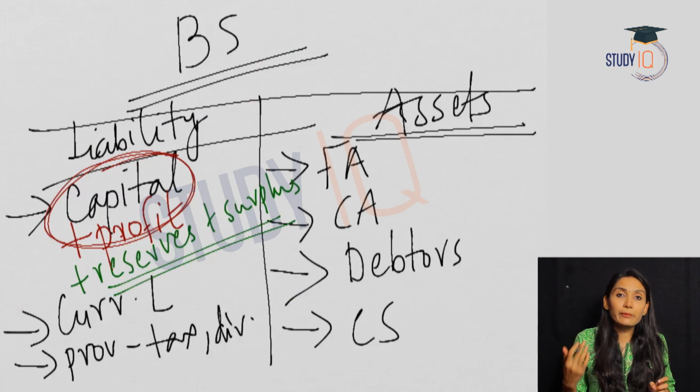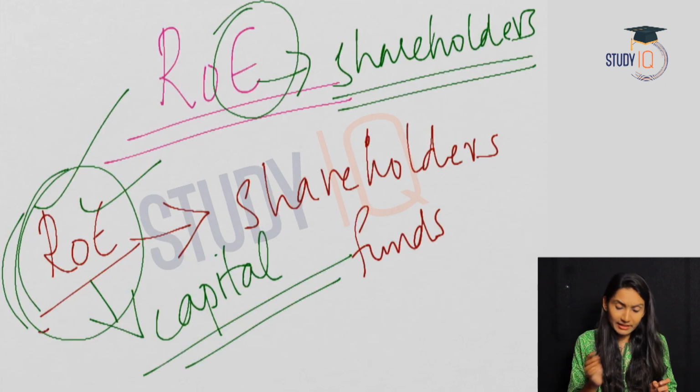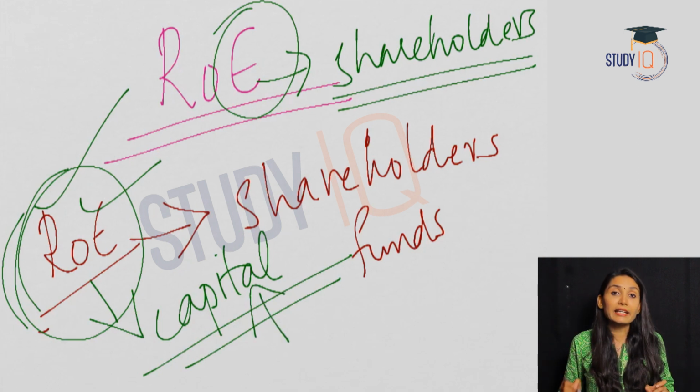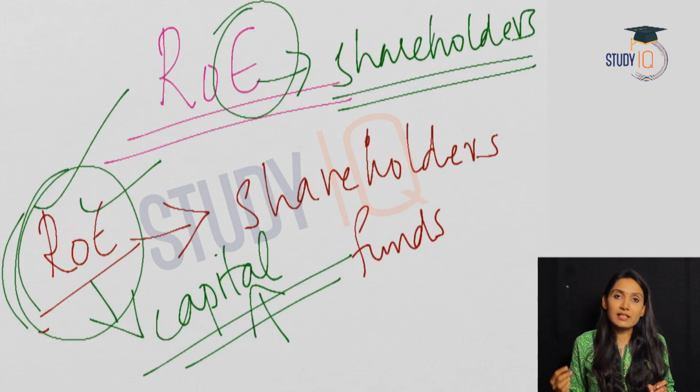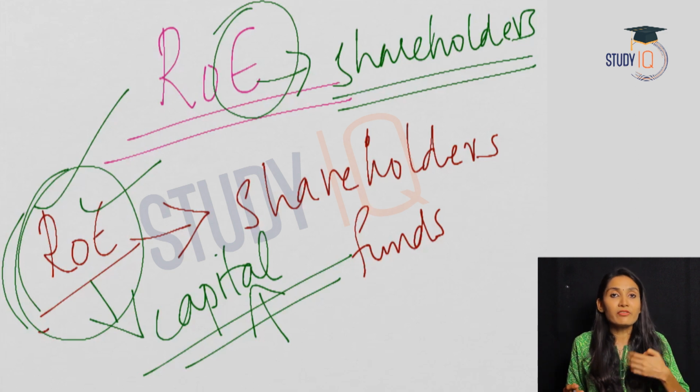When return on equity is more, reserves and surplus will increase, and this will increase the capital of the bank. Same as the previous case, that is return on asset, when the capital of the bank increases, the banks can lend more money to the public. The business of the banks will improve.